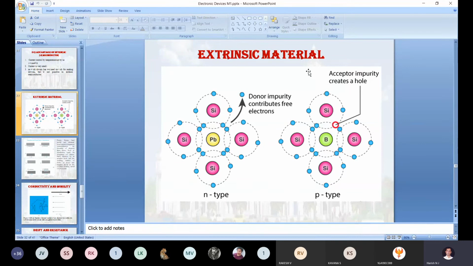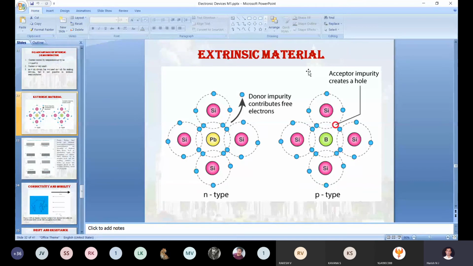In tomorrow's class we will discuss the fabrication process of N type semiconducting material and the fabrication process of P type semiconducting material. In your periodic table, how many pentavalent impurities are there and how many trivalent impurities are there?